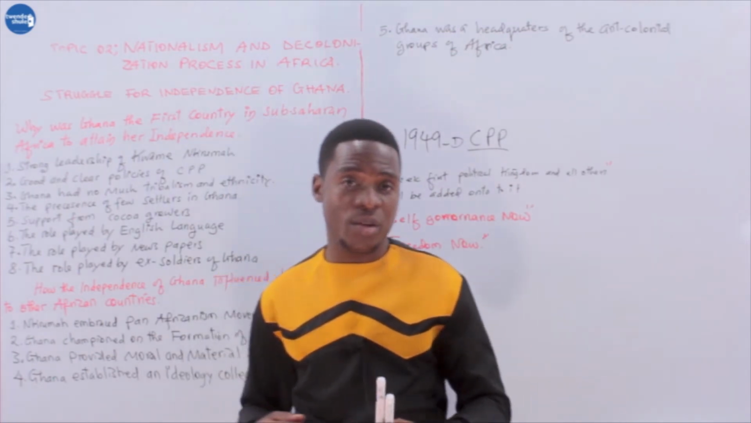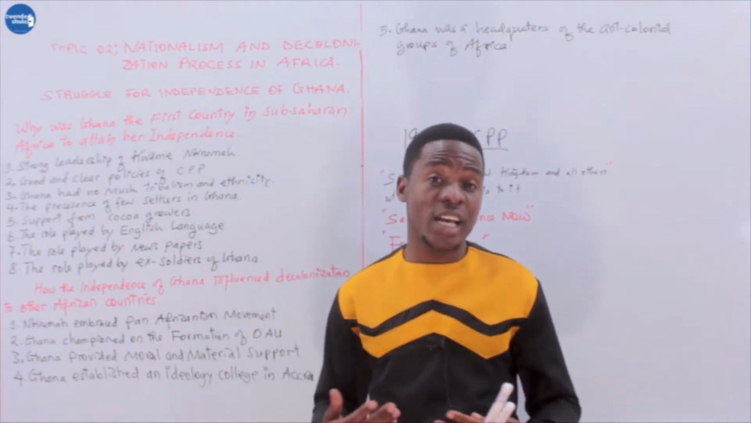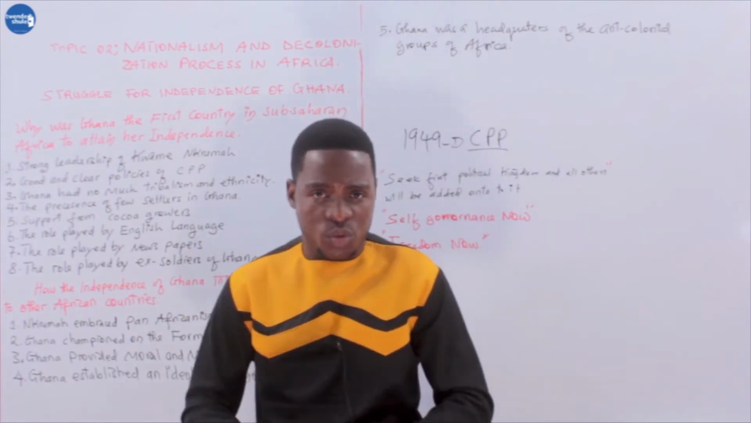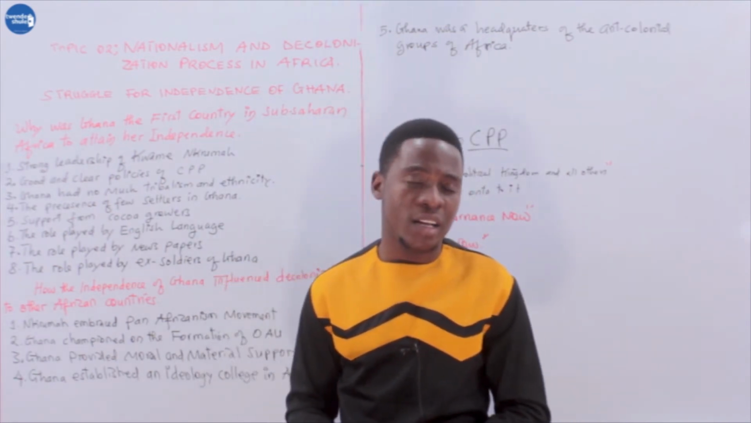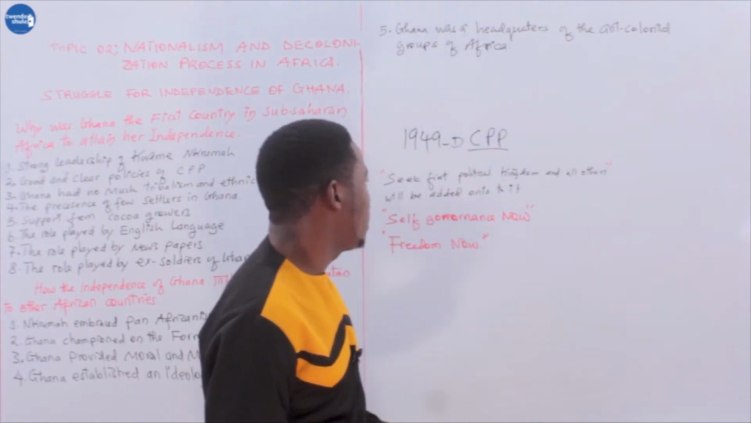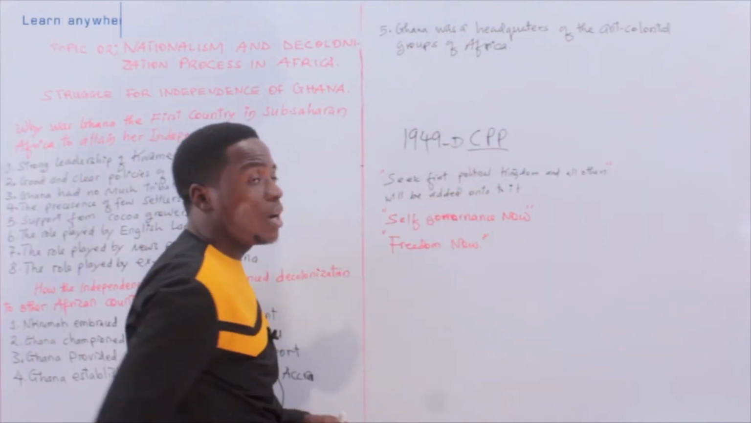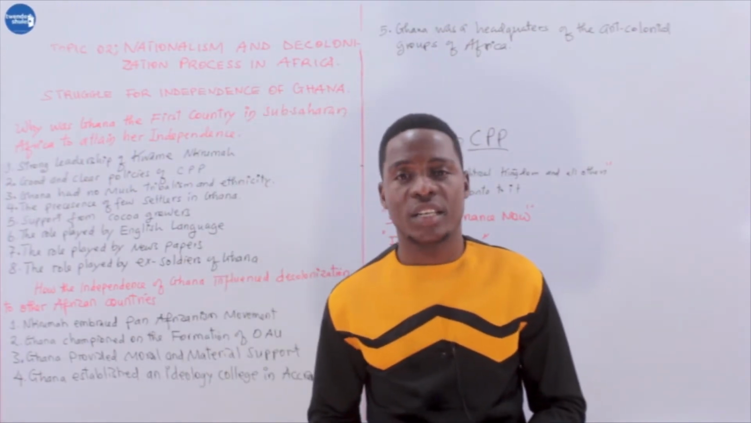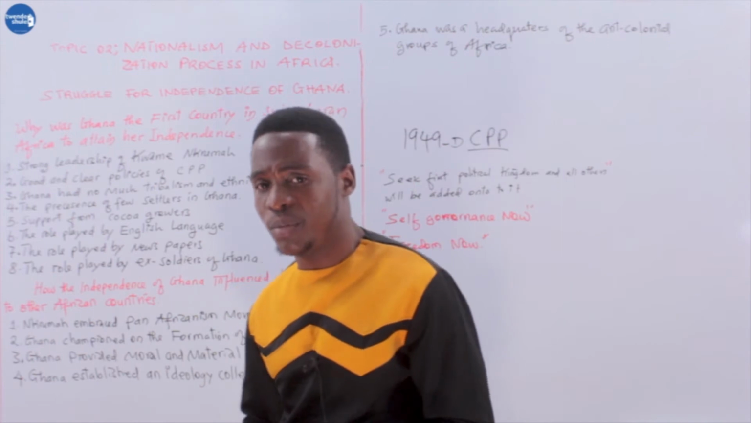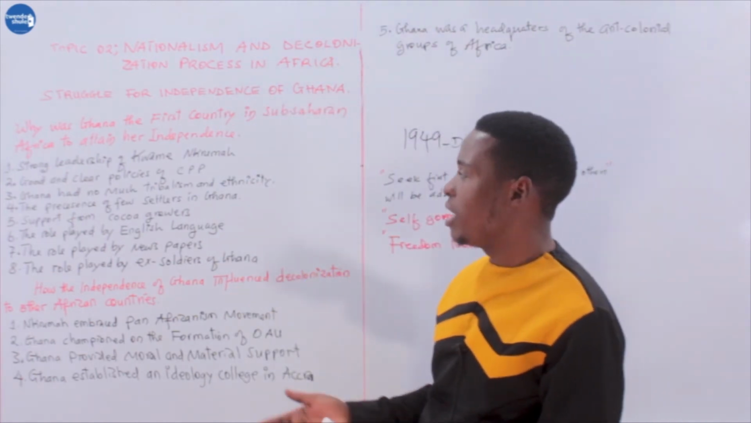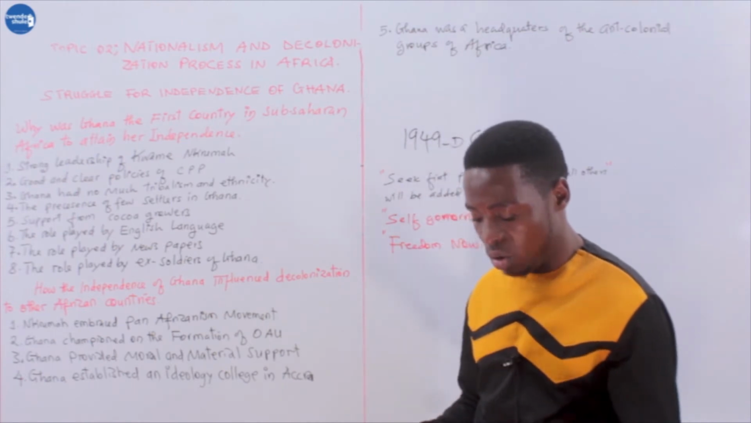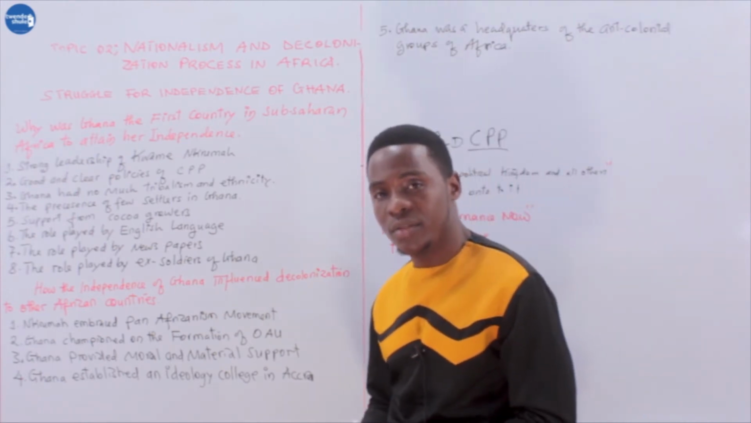But also, Kwame Nkrumah was able to form a political party which was a roadmap towards the decolonization of Ghana. The political party was formed in 1949, and was called the CPP, Convention People's Party. Therefore, the charismatic leadership of Kwame Nkrumah is what enabled Ghana to be the first country to achieve independence in 1957.